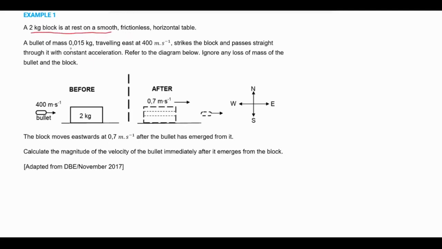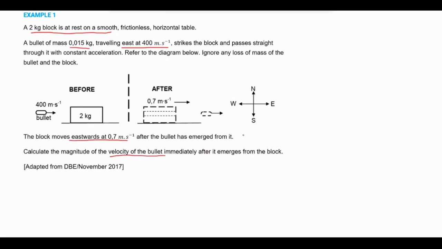A bullet of mass 0.015 kilograms traveling east at 400 meters per second strikes the block and passes straight through it with a constant acceleration. Refer to the diagram below. Ignore any loss of mass of the bullet and the block. The block moves eastwards at 0.7 meters per second after the bullet has emerged from it. Calculate the magnitude of the velocity of the bullet immediately after it emerges from the block.